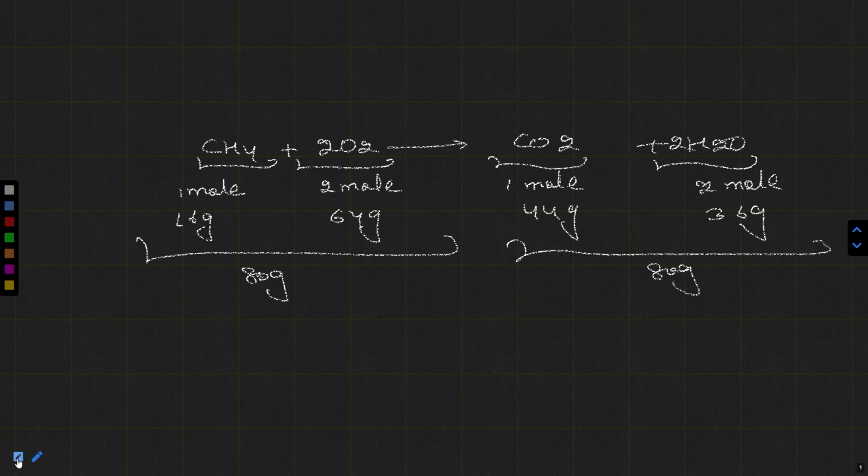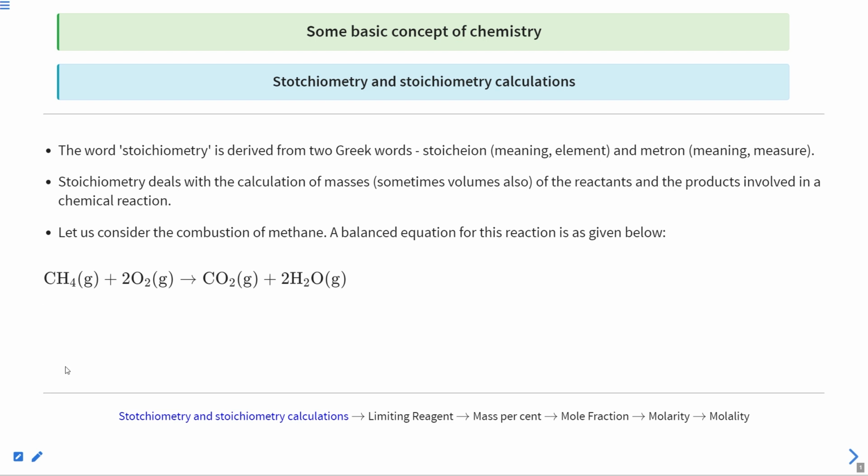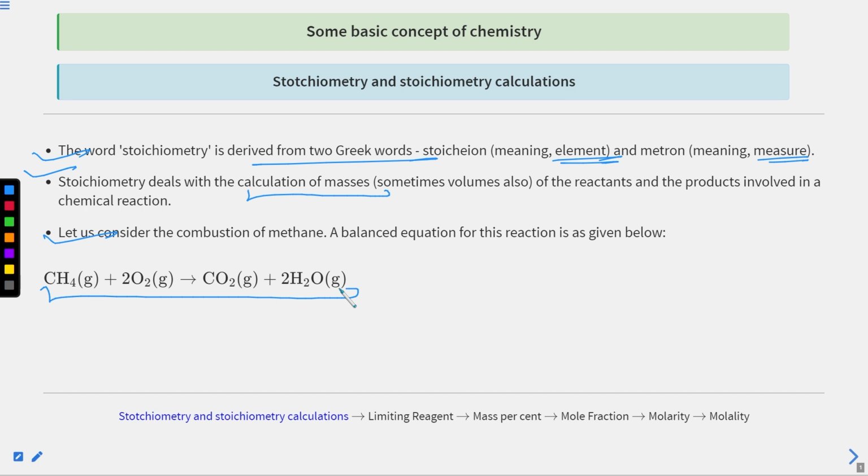The word stoichiometry is made up of two words, derived from two Greek words. The first word, stoichion, means element, and metron means measure. So we are measuring elements. It deals with the calculation of masses, sometimes volumes also, of the reactants and products involved in a chemical reaction. For example, the combustion of methane, with the balanced chemical equation CH4 plus 2O2 gives CO2 plus 2H2O. All of the reactants and products are in gaseous form.